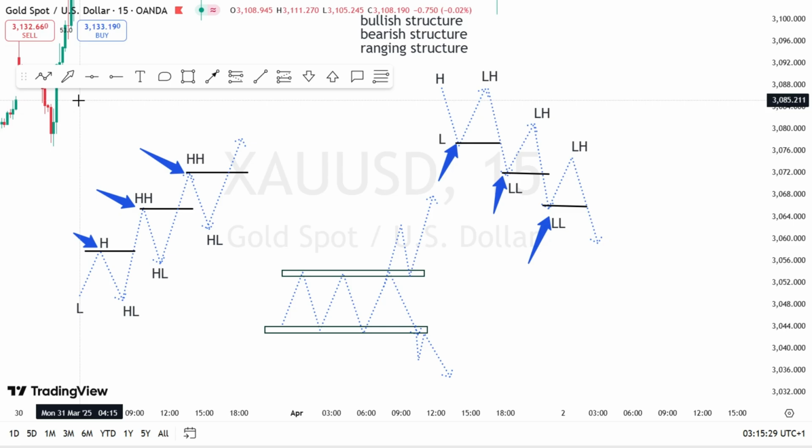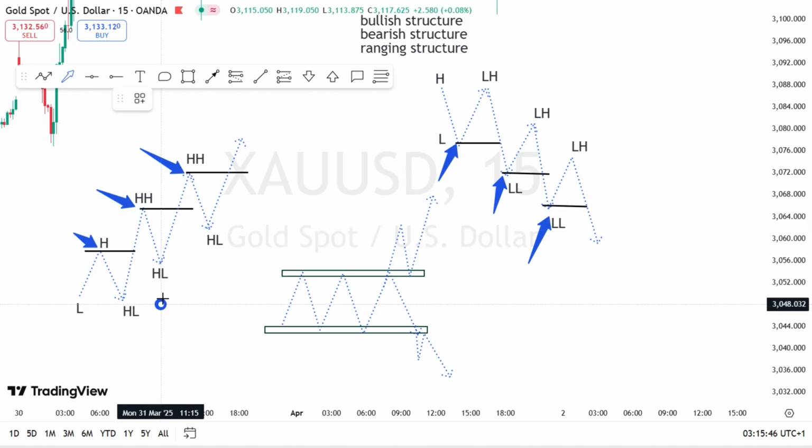I repeat again. In the bullish market, we buy from the low. And in the bearish market, we sell from the high. Take note. So we are going to buy from here, we buy from here.